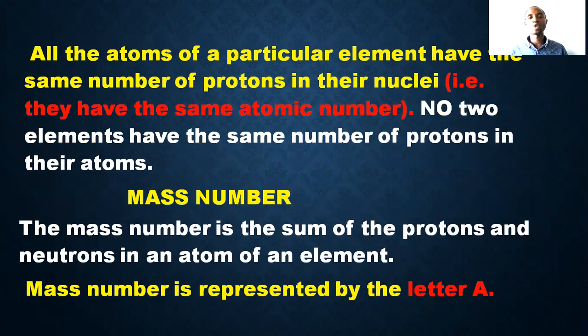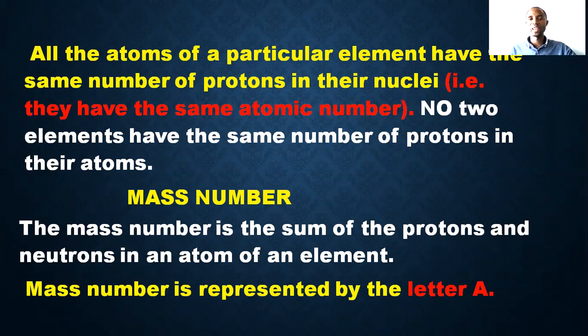All right, all atoms of a particular element have the same number of protons in their nuclei. Nuclei is the plural form of nucleus. When you have more than one atom of a particular element, of course, all the protons must be the same. They must have the same atomic number. No two elements have the same atomic number or the same number of protons in the atom.